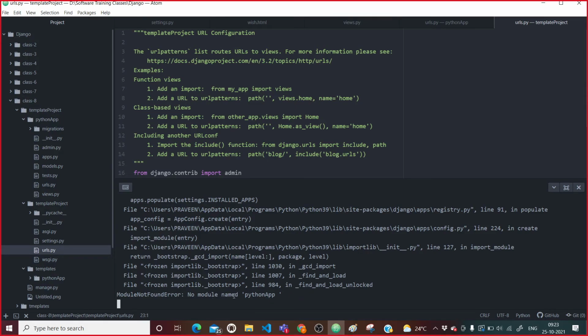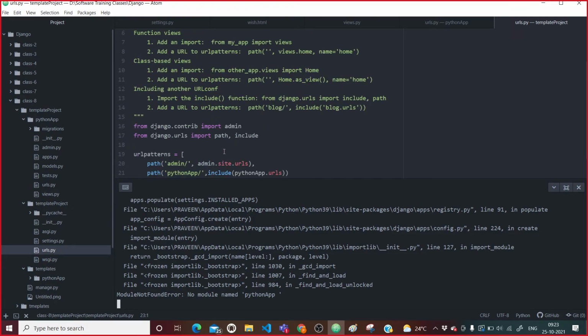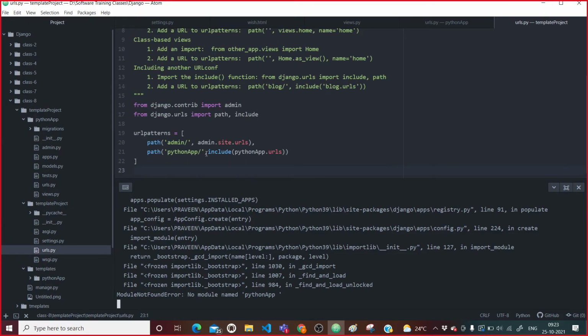In urls.py of the template project, in the include, we have to give a single quote here, right? Python app.urls. Okay, yes, correct. Sorry.